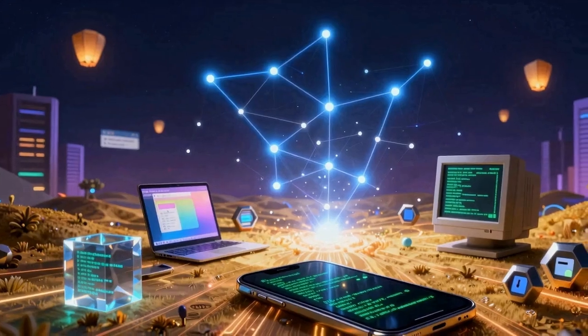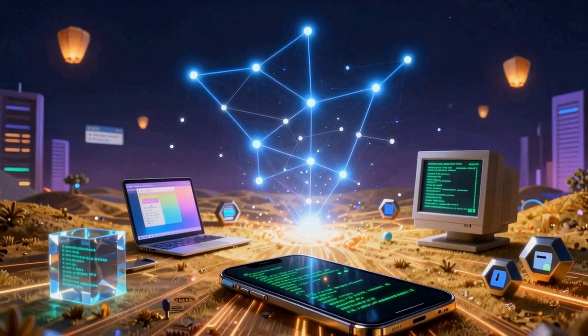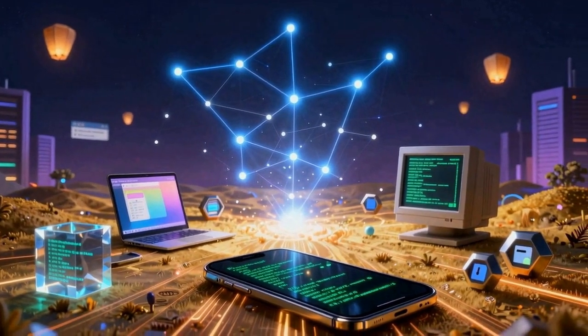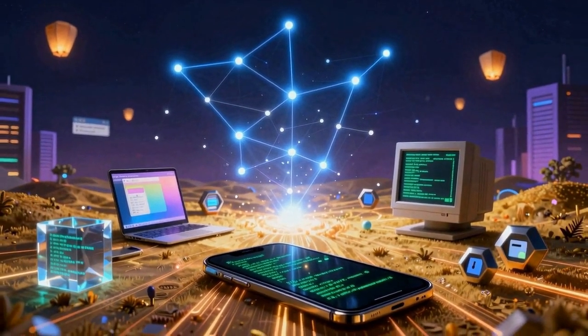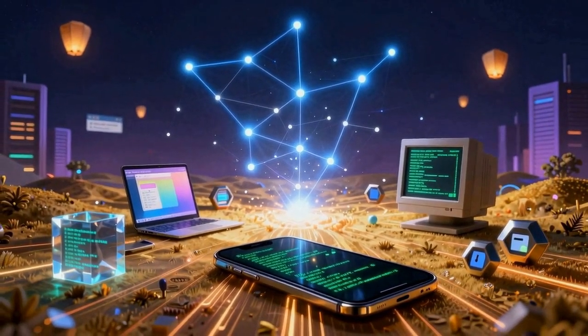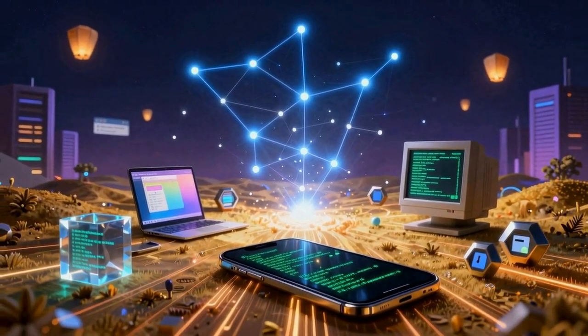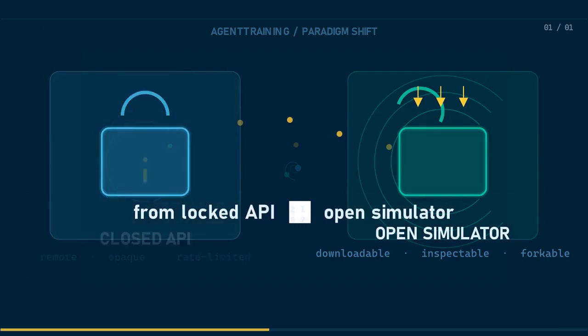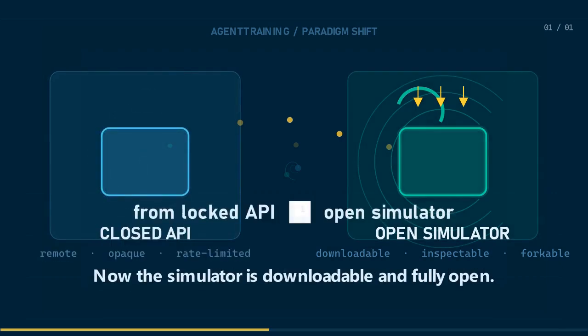What it simulates is genuinely wide. 7 domains live inside one model: MCP tool calling, web search, a Linux terminal, software engineering workflows, an Android phone, a web browser, and a desktop operating system. Before now, training an agent usually meant a closed API. Now the simulator is downloadable and fully open.